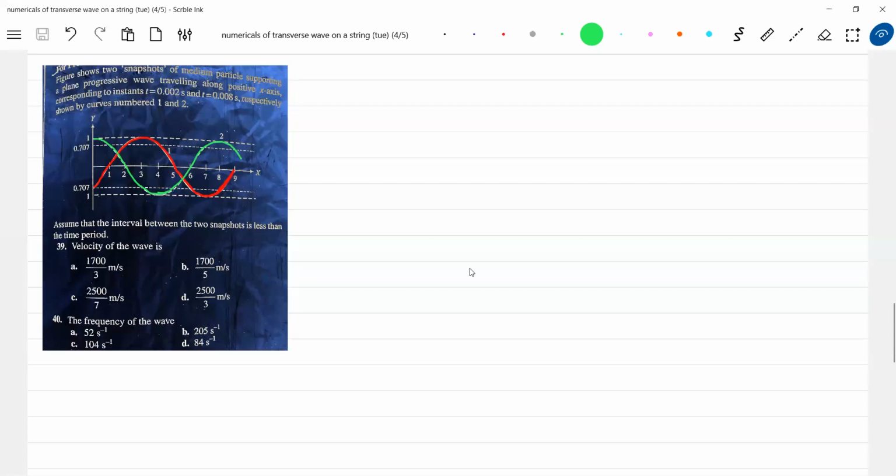At t equal to 0.02 seconds, the shape of the rope will be the green one. At t equal to 0.08 seconds, or 8 milliseconds, the shape of the rope will be the red one. Very nice question. It's very easy also.